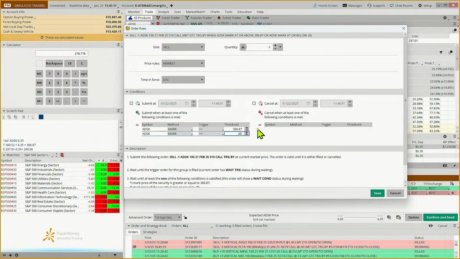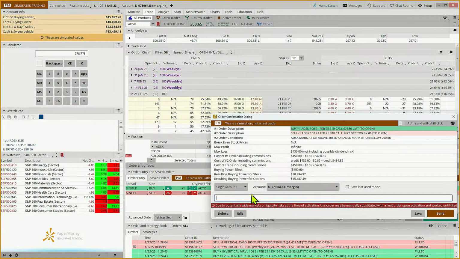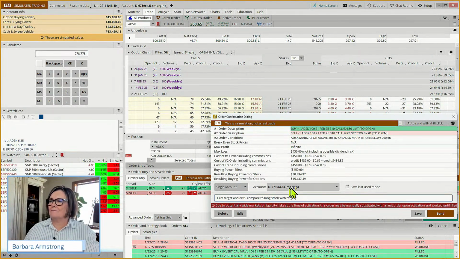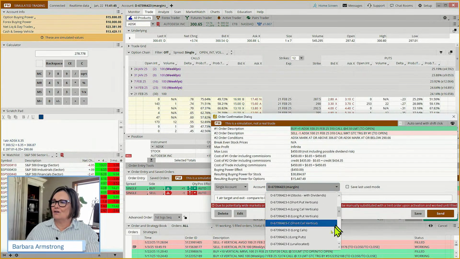Now this one requires daily management. So that's 290.66 is our exit. Hit save, confirm and send. And we're calling this a 1 ATR target and exit, and we're going to compare it to the long stock position. Okay, and we're going to put this one in our long call group.